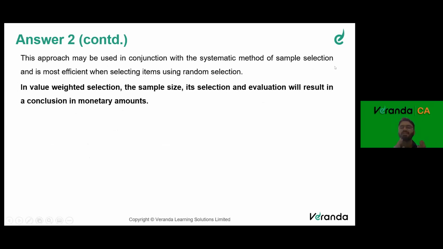Sir, this is the technique that we use practically across all sampling, MUS. We don't use systematic sampling. We don't use random sampling. We don't do haphazard sampling. We don't use block sampling. That's a rarity. Right? This MUS is the most widely used technique. Whenever you start your practice, you will be using this only for doing your samples in a practical scenario audit. Clear? So in value weighted selection, the sample size, its selection, and evaluation will result in a conclusion.